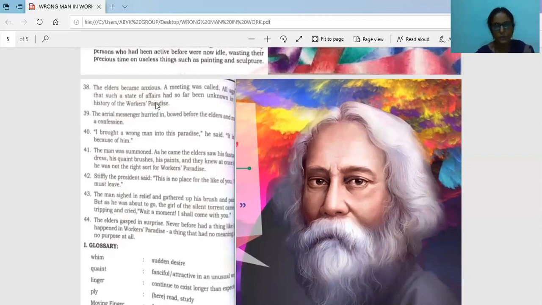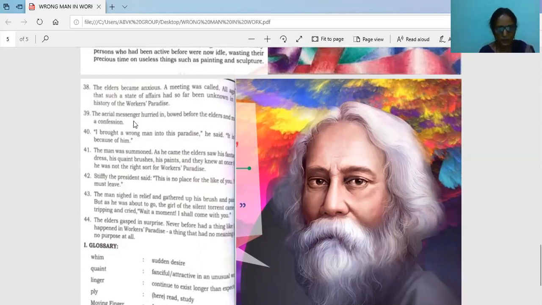So what happened? The elders wanted to bring it to the notice of the younger generation also. They wanted to show that the work is going on very slowly. Something is then disturbed in their daily routine.